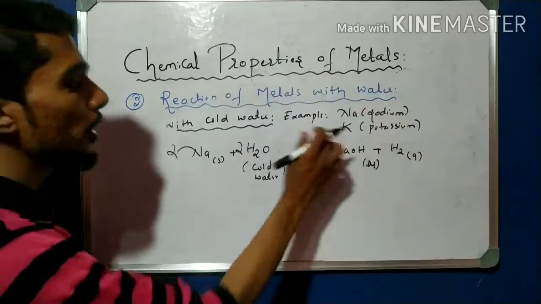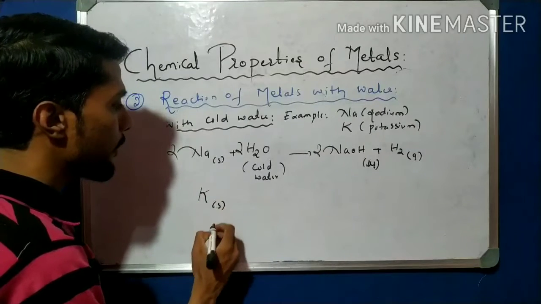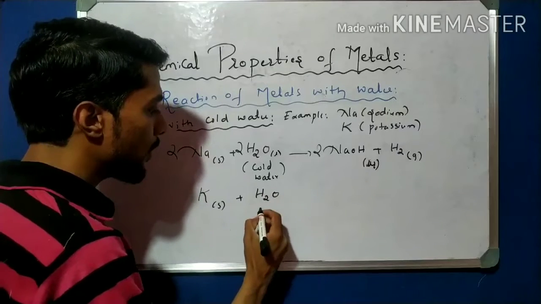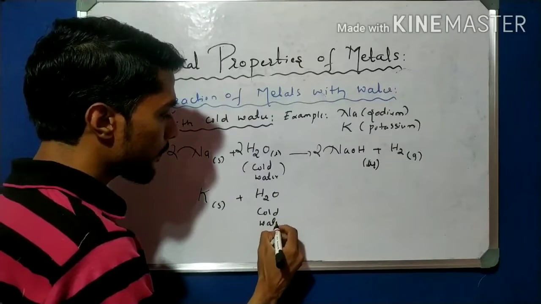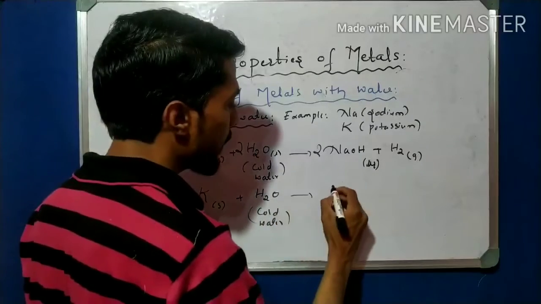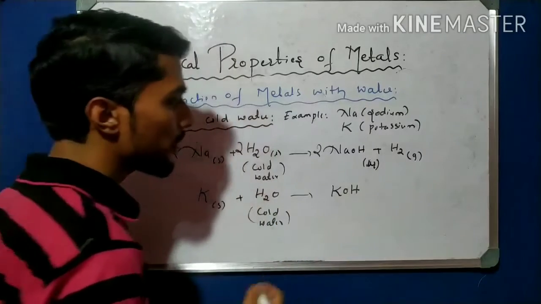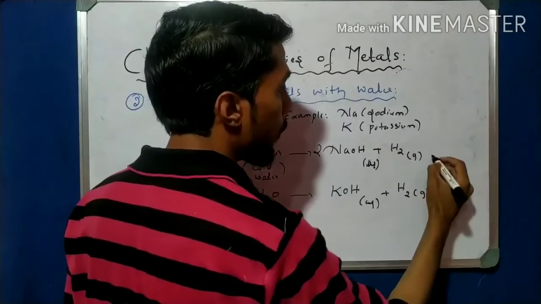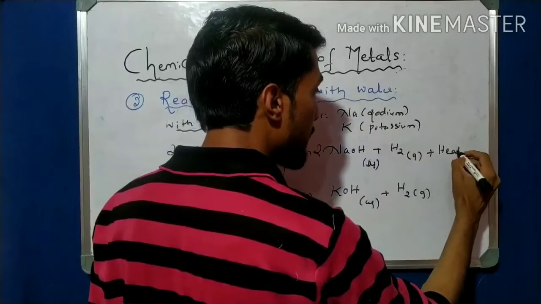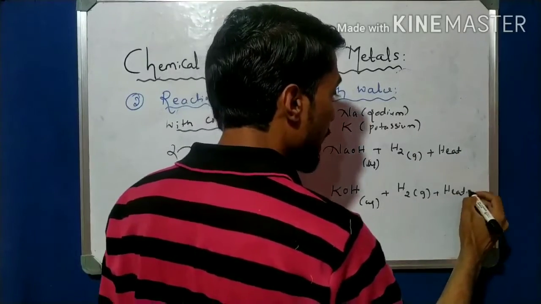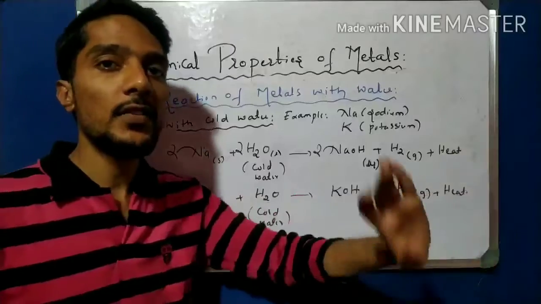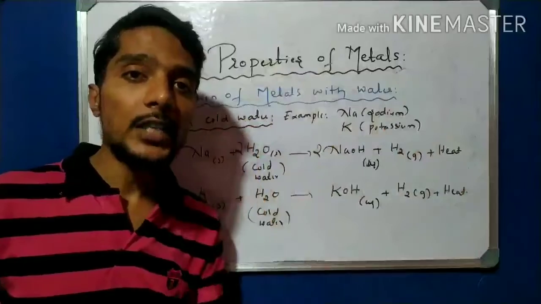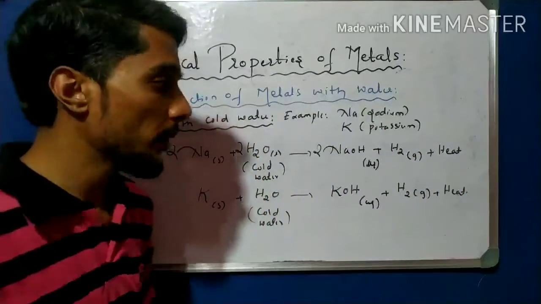Now the potassium. Potassium is solid, water is liquid. Potassium plus water, H2O, again cold water, and what happens here? Potassium hydroxide forms, that is a base, aqueous, plus hydrogen gas. Again, a sufficient amount of heat is liberated, and this heat is sufficient to catch fire. That is why sodium and potassium catch fire. Okay, that is very important.